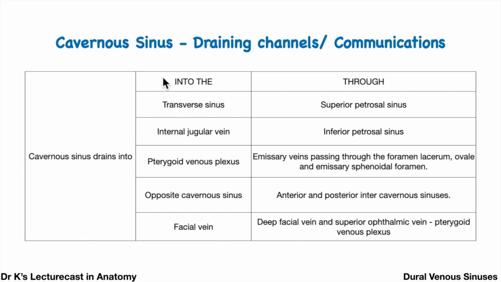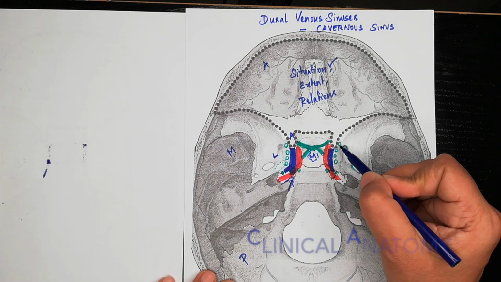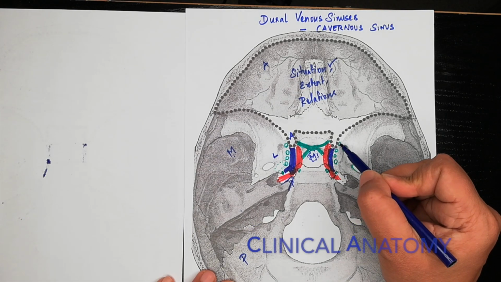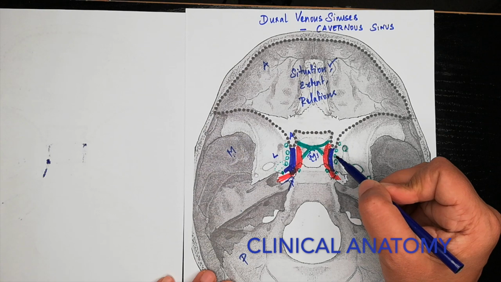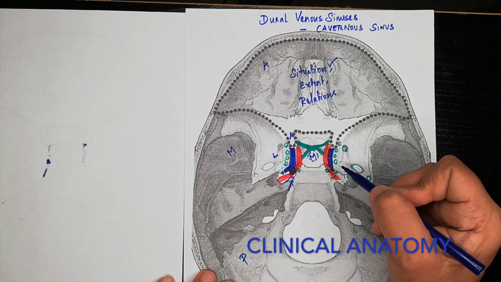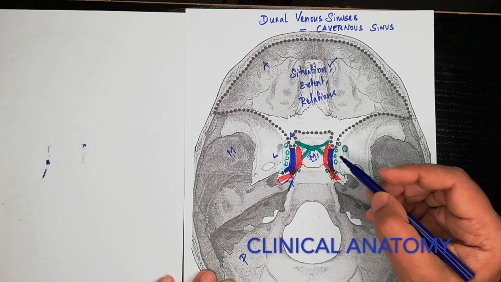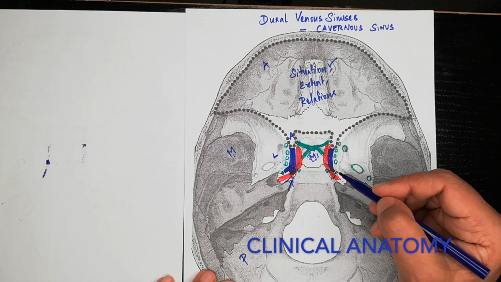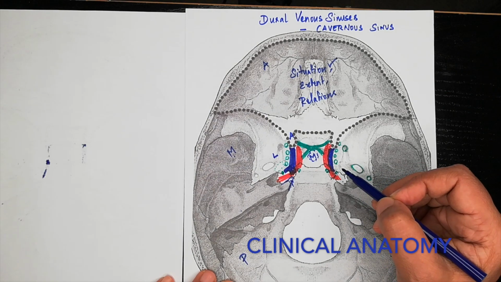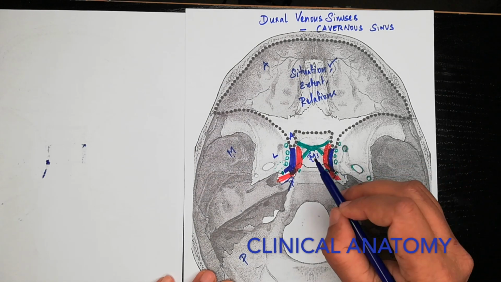Please take a note of these two words, into the and through what: into which sinus or into which vein, through what communication. The structures which lie within the lateral wall of the cavernous sinus are oculomotor, trochlear, and then ophthalmic division and the maxillary division. Oculomotor, trochlear and also abducent, they all supply the extraocular muscles. So those muscles are paralyzed.